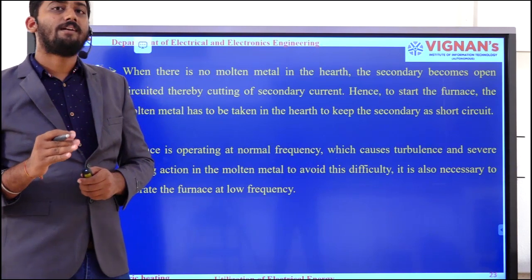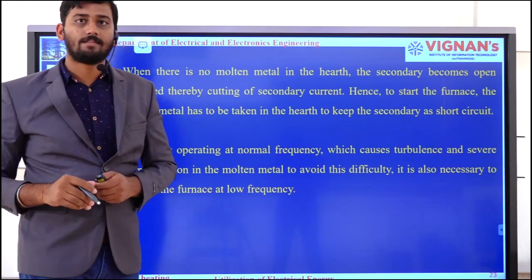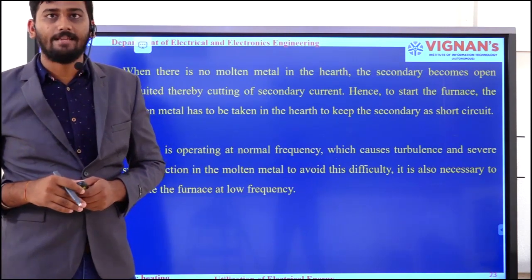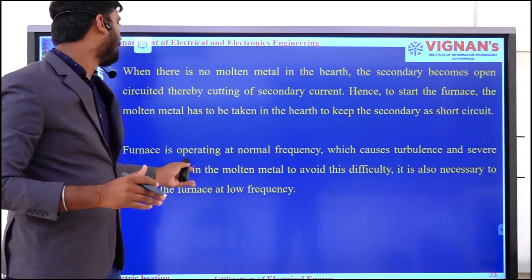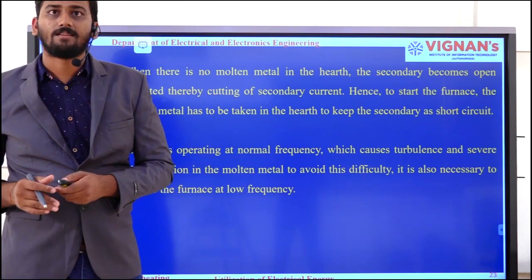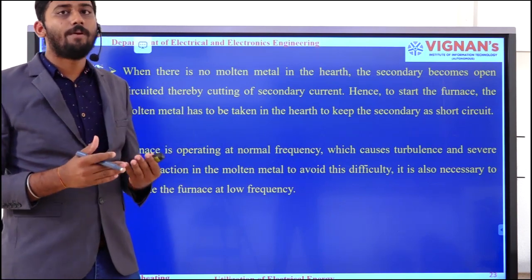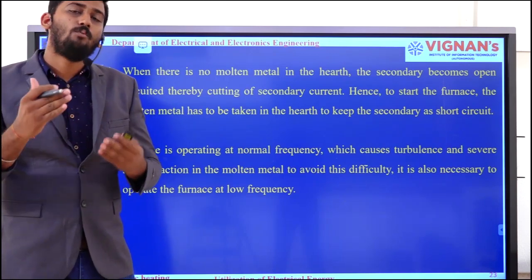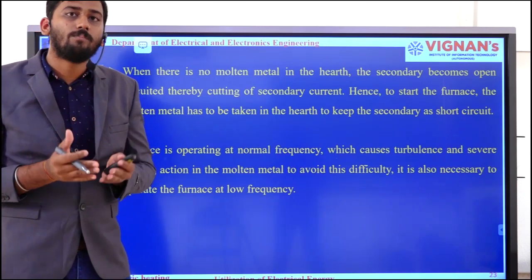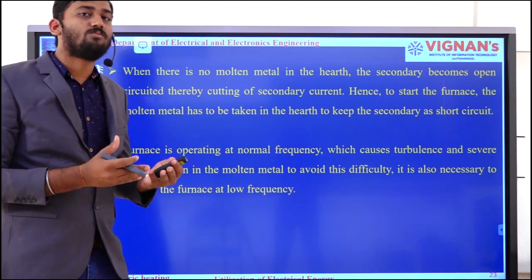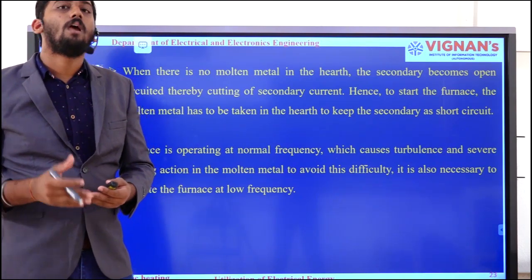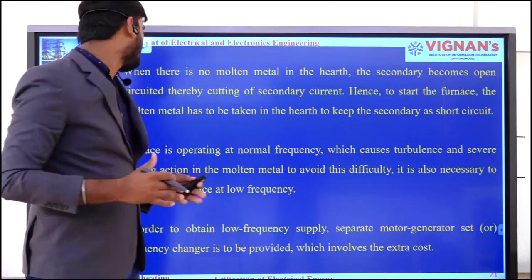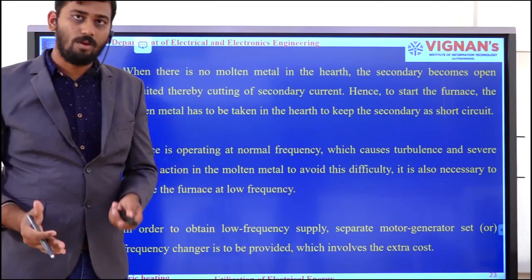By operating the furnace at high frequency, we get two drawbacks. One drawback is that the reactance value increases, and the other is that the furnace gets a severe stirring action. The stirring action depends purely upon the frequency value. If the frequency decreases, the stirring action automatically decreases. So to overcome these two drawbacks, we operate this furnace at low frequency. To get that low frequency, a separate motor generator set or frequency changer has to be used.